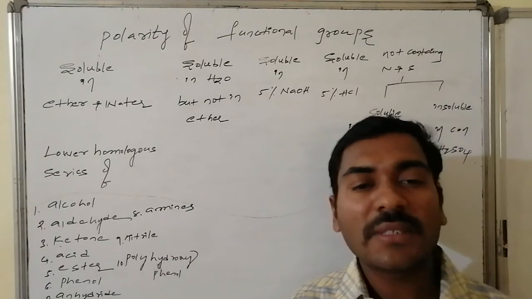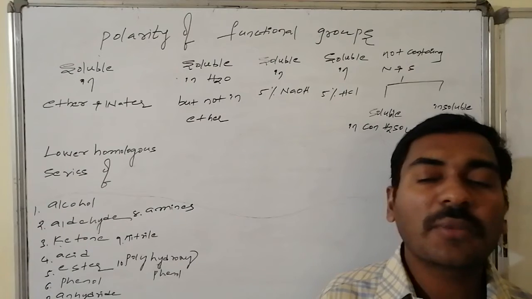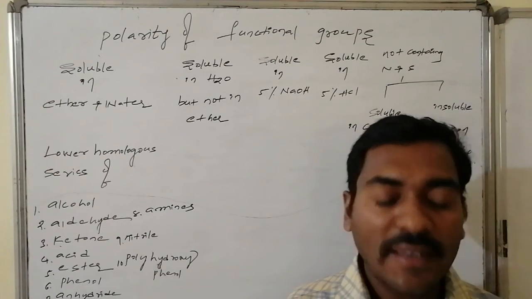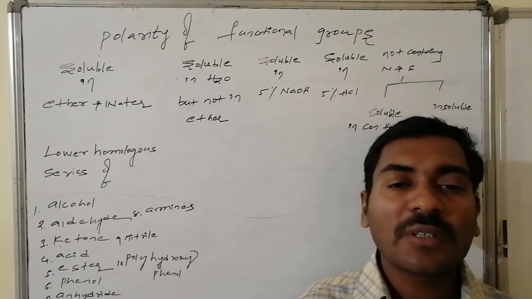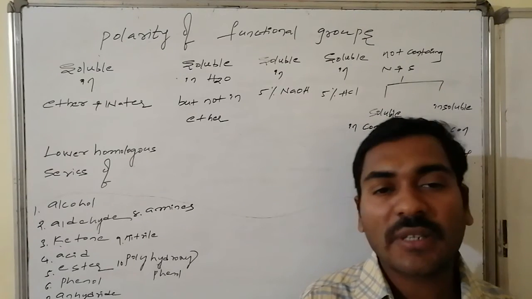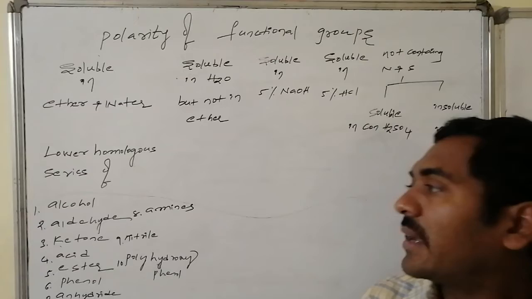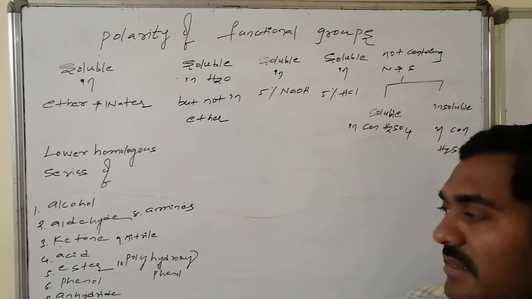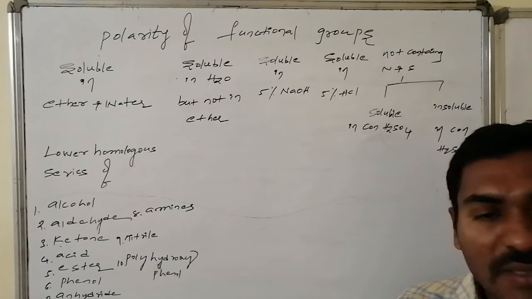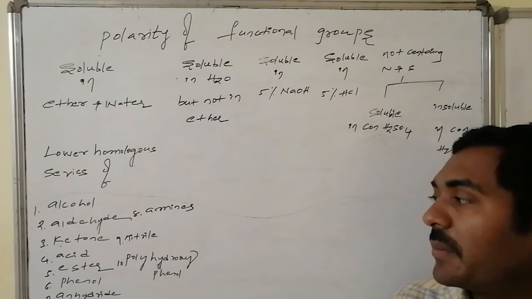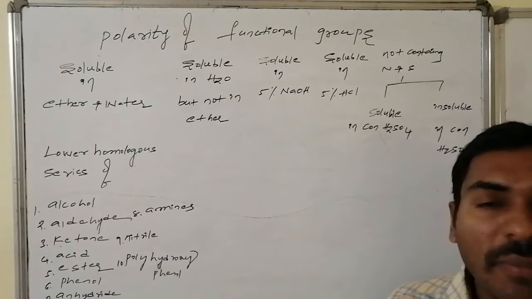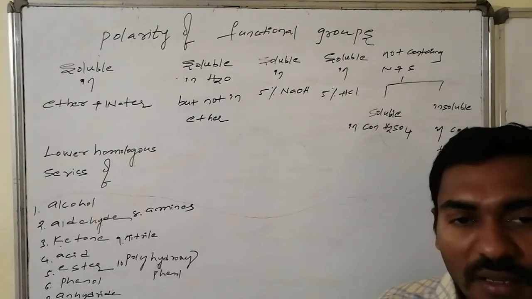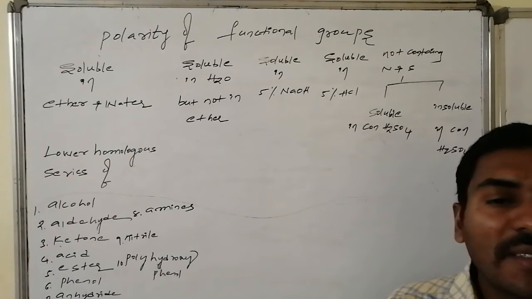To be soluble in water, it has to form hydrogen bonds, and the hydrogen bond efficiency should be maximum, and that is possible in case of lower homologous series of certain functional group containing organic molecules like lower alcohols, aldehydes, ketones, acids, esters, phenols, anhydrides, amines, nitriles, and polyhydroxyphenol compounds of lower hydrocarbons, which are soluble in water as well as ether.